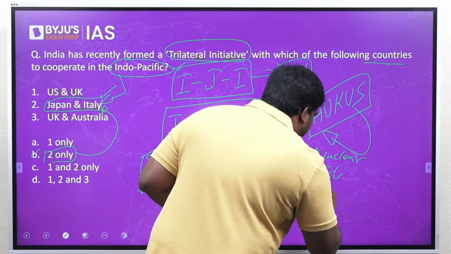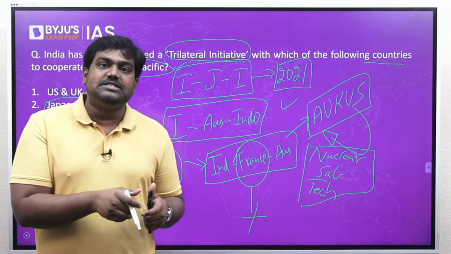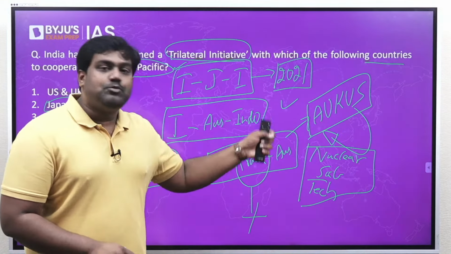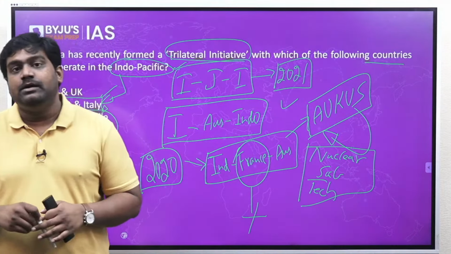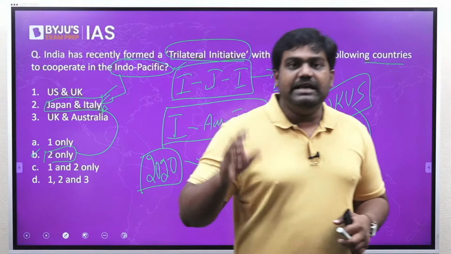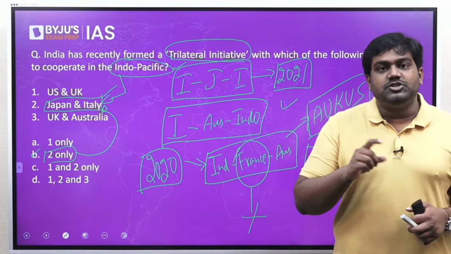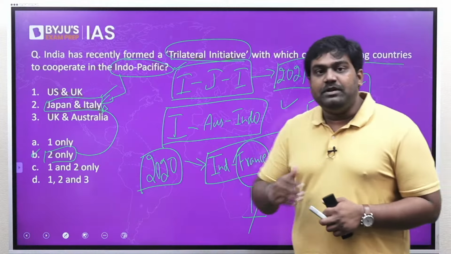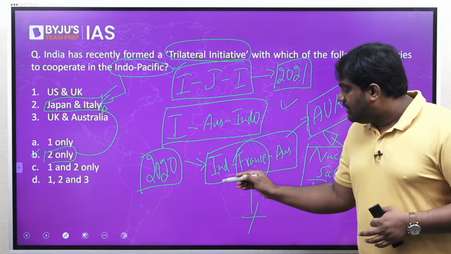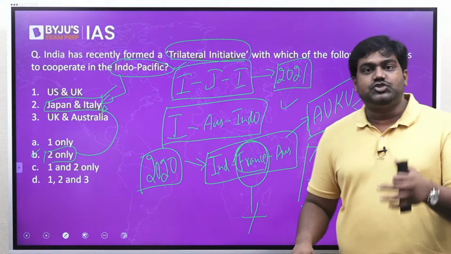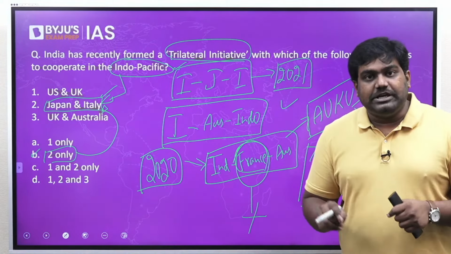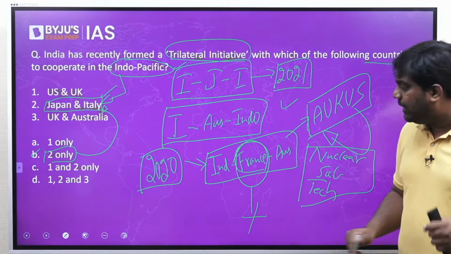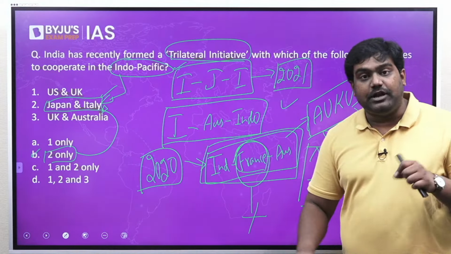It was seen as a landmark security initiative to focus on the Indo-Pacific and to counter China. So when AUKUS was announced and when US and UK promised to provide nuclear submarine technology to Australia, Australia cancelled a key submarine project with France because Australia had already contracted a French submarine. So when overnight Australia cancelled the project, France was angry, it was upset with Australia, US and UK. So as a mark of protest, it quit many initiatives where it involved Australia, US and UK, and one such initiative that France quit was the India, France, Australia trilateral.